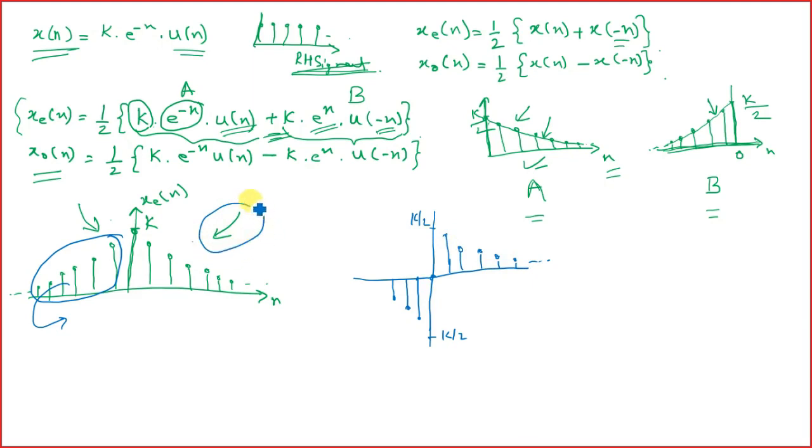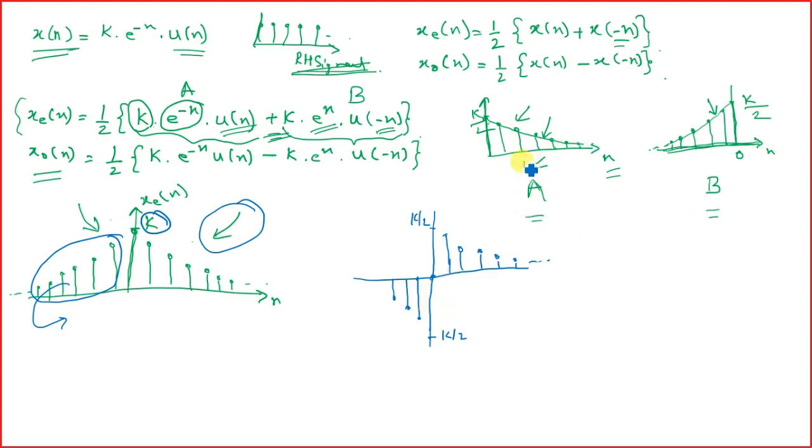In x even n, since both are getting added up, you don't see this problem, because it starts with k. At the origin it starts with k, because half k plus half k gets added up at the origin. But in this case it is k by 2, because this k by 2 is in the positive domain and this k by 2 is in the negative domain. So that gets reduced to 0, right?